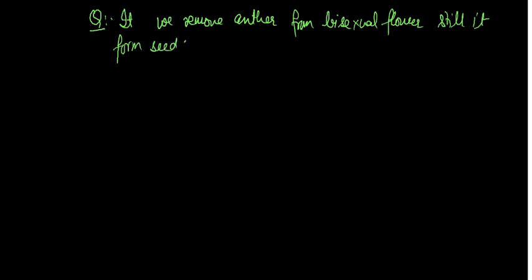How? The answer is simply: through cross pollination.